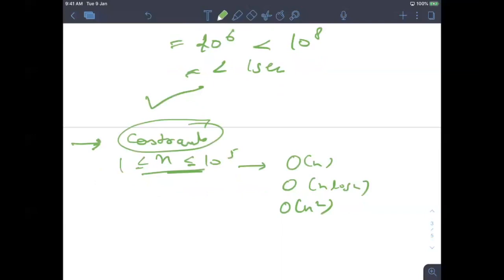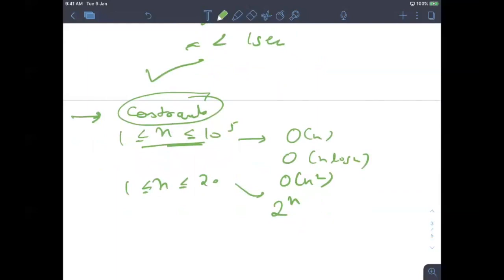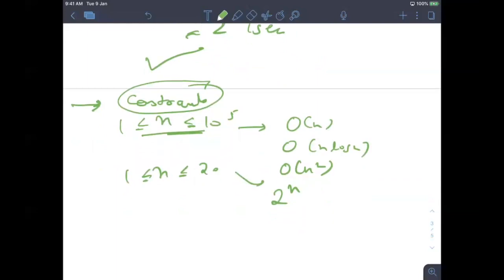Let's say sometimes they give n is less than 20. So now you might be thinking it can be exponential also. It can be 2 power n. So you should always see the constraints, and then think, yeah, this can be my algorithm. Okay. Now I think we have covered pretty much in time complexity.